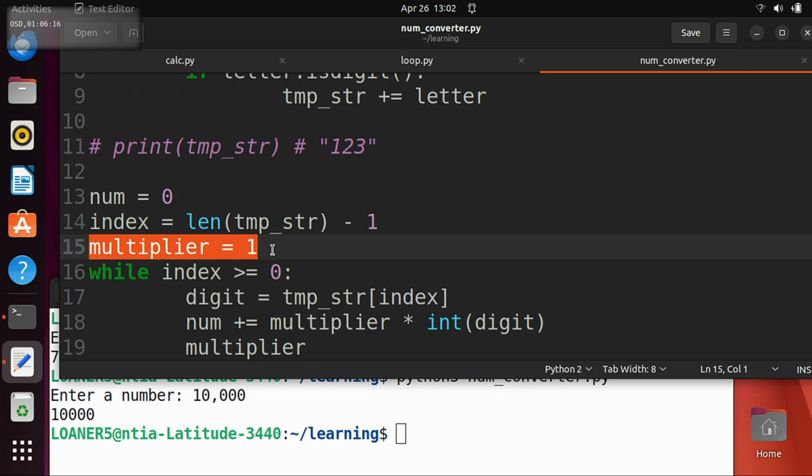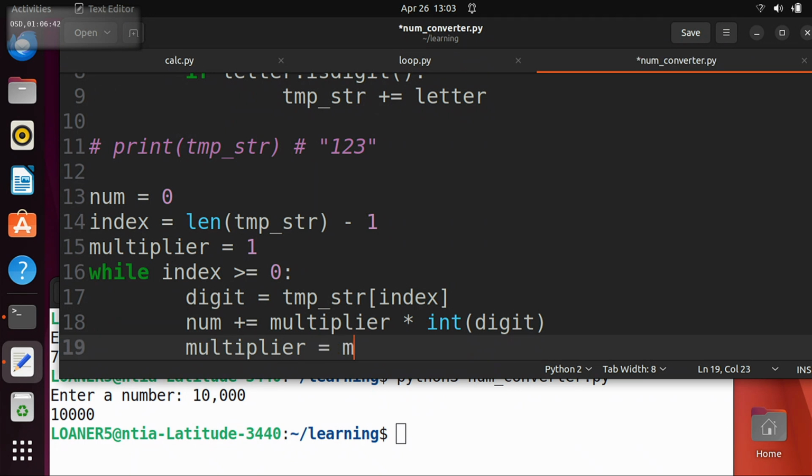Then what's the next place? It's the ones place, then the... What's after the ones place? The tens place, then the... And what are we doing to switch between those? Right? 1 to 10 is times 10. 10 to 100 is times 10, right? So multiplier here, we want to say multiplier equals multiplier times 10, or you could say multiplier times equals 10, right? So in the same way we have plus equals, we also have times equals.